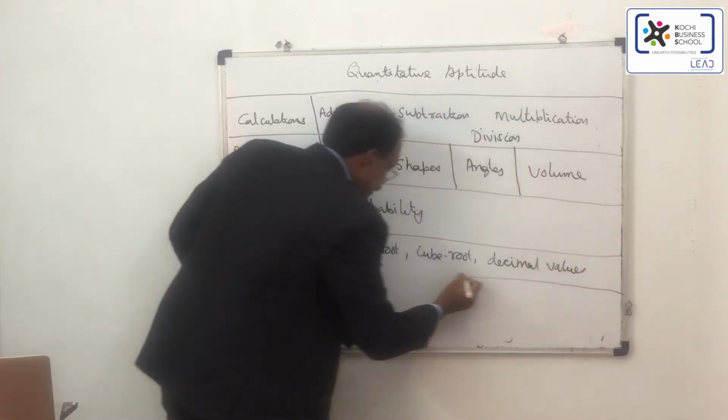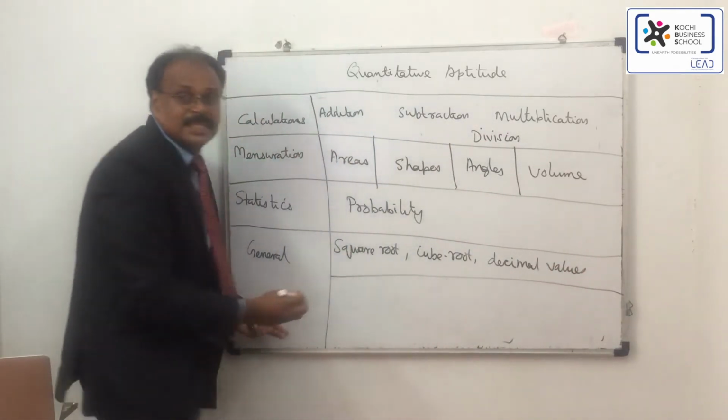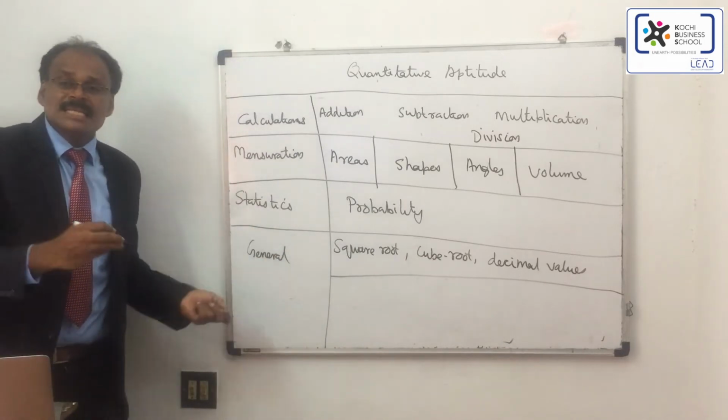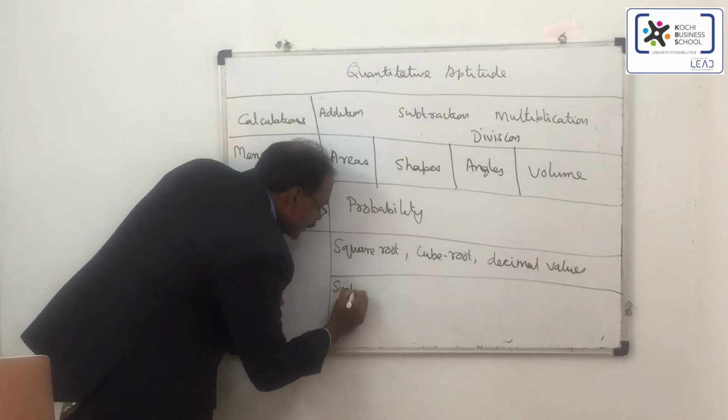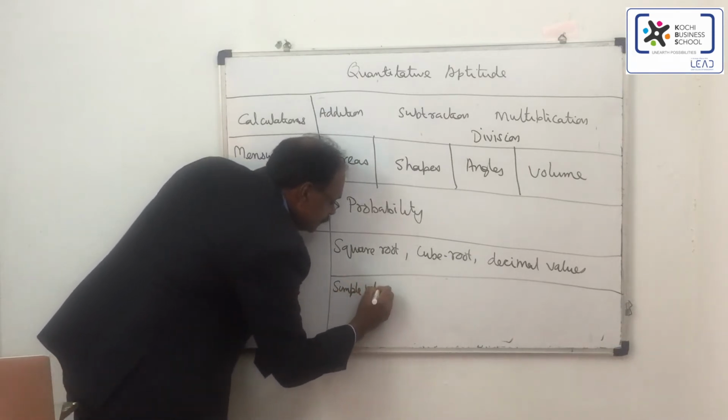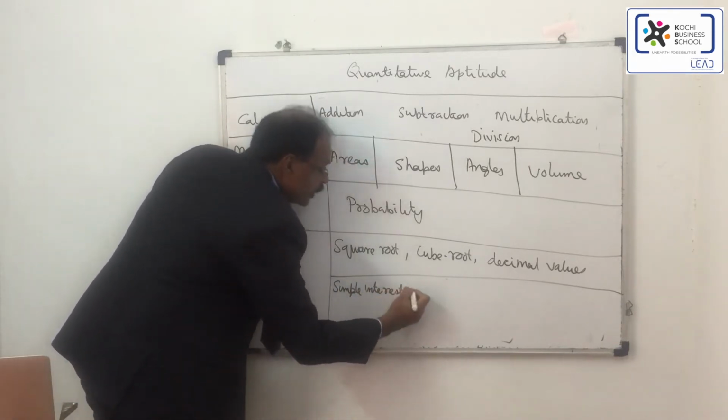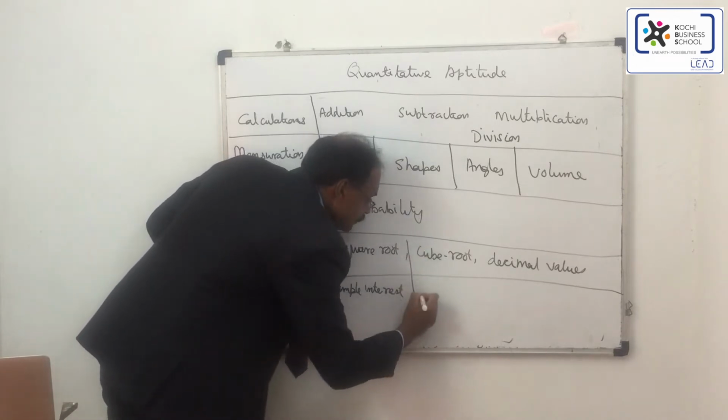This continued, then you can find a set of things that come with simple interest and compound interest calculations.